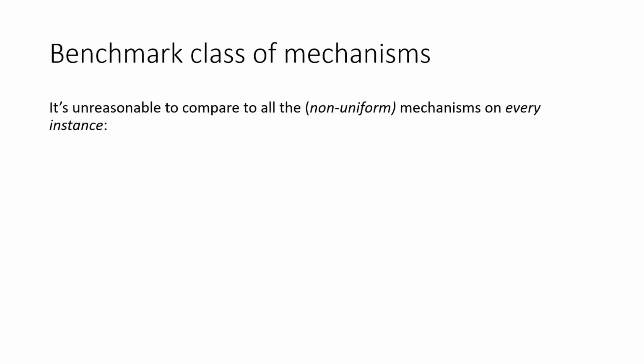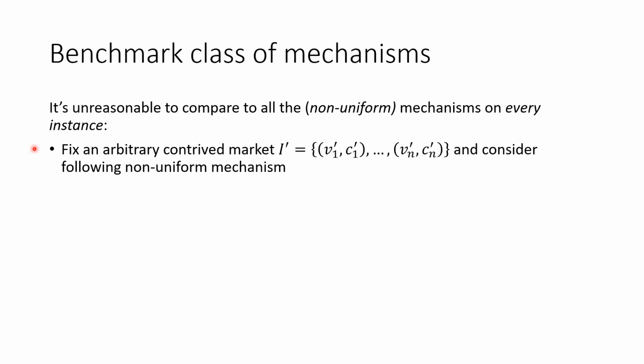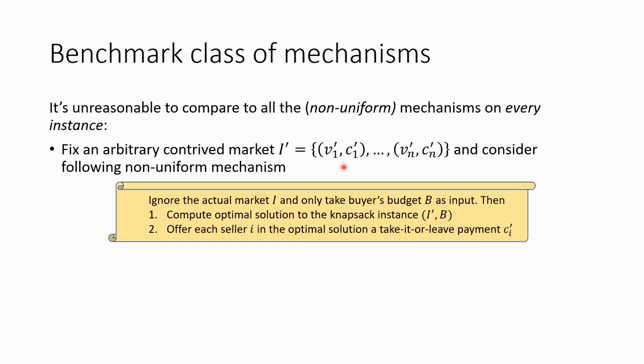In this slide, I want to explain why it is unreasonable to compare to all the non-uniform mechanisms on every instance. First, let's fix an arbitrary contrived market I prime that consists of values Vi prime and costs Ci prime, and consider the following non-uniform mechanism. This mechanism ignores the actual market I it is facing and only takes the buyer's budget B as input.